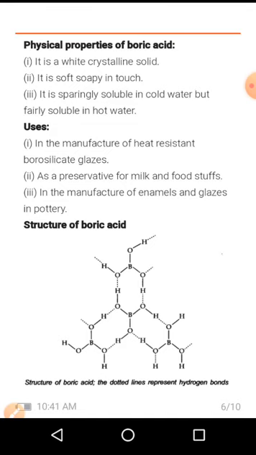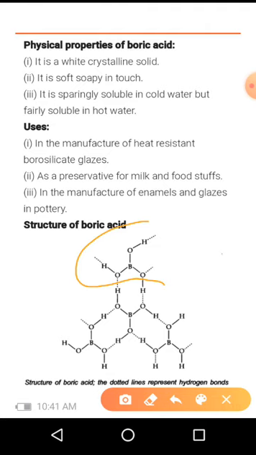So in this class we discussed the group 13 elements. Here is one question for you. This is boric acid. You know that boric acid has the composition H3BO3, or orthoboric acid. The question is, why is boric acid considered a weak acid? You have to answer this question. Thank you.